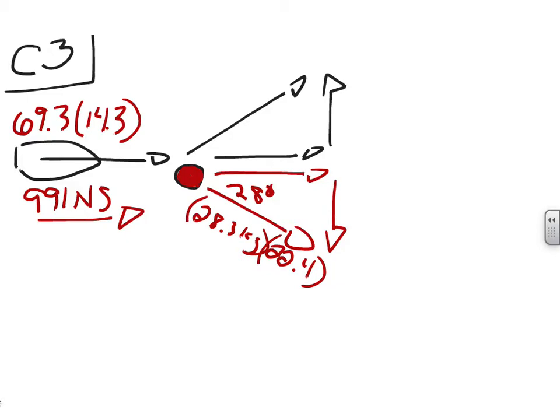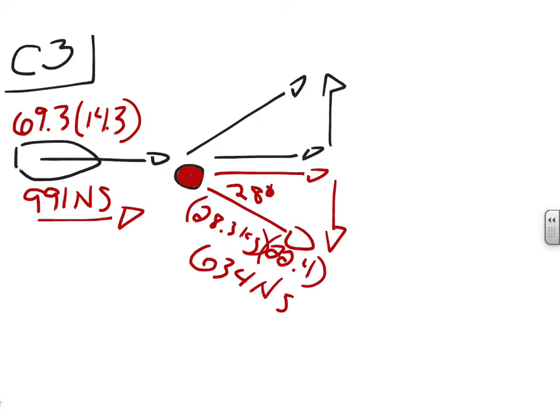So if we multiply m times v again, we get momentum. And again, the thing you want to remember is the only thing that can go on the triangles are momentum numbers. Don't stick velocities on there, only stick momentum numbers. So when we multiply these out, we end up with 634 Newton seconds going this way.